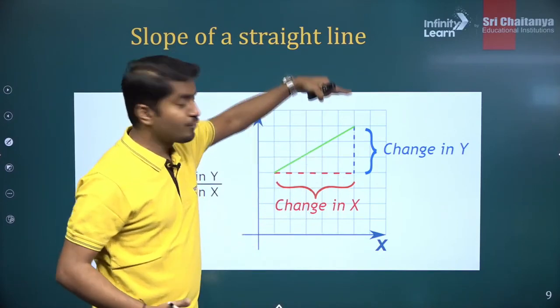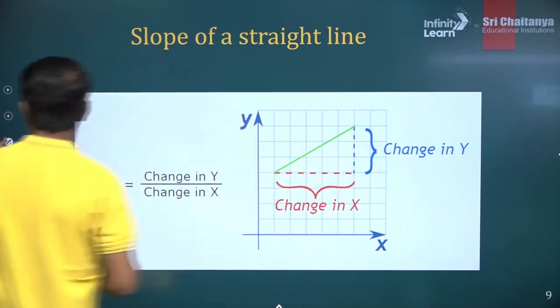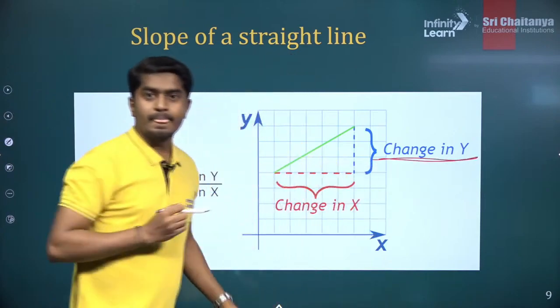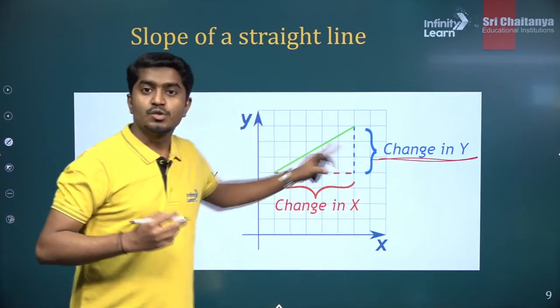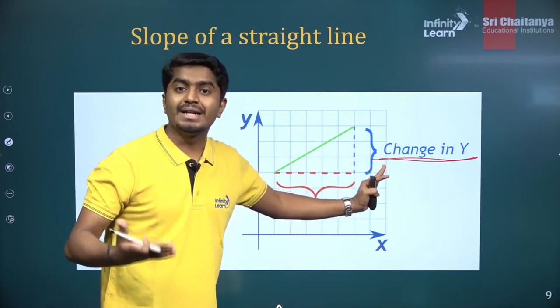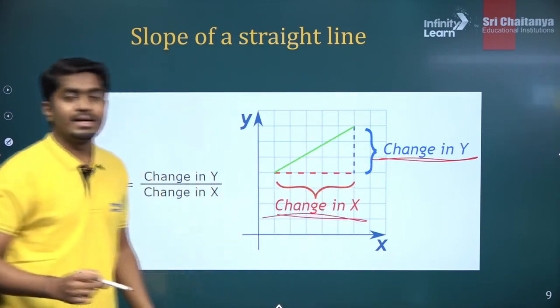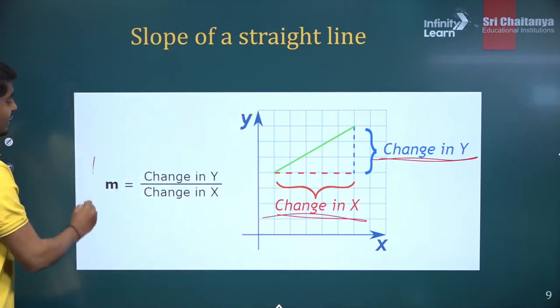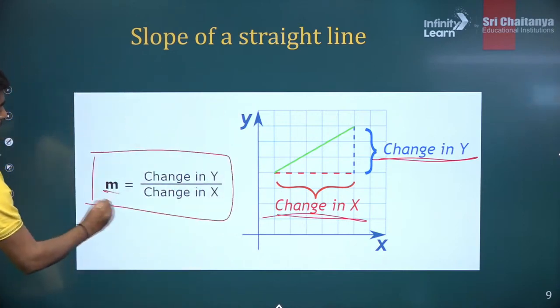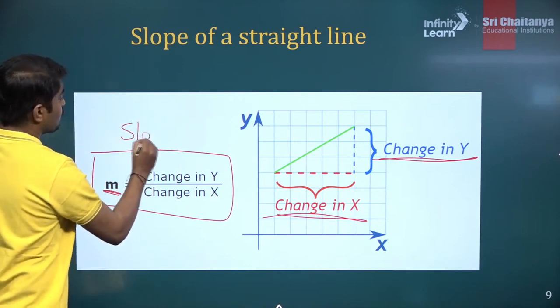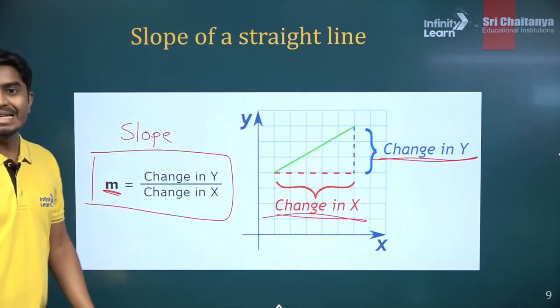So rise or fall, that is nothing but our change in the y coordinate. And this is a run. So how much the x coordinate has changed? That is change in the x coordinate. If you take this ratio, you will get the slope. So m is a symbol for slope. So this is how you calculate slope of a straight line.